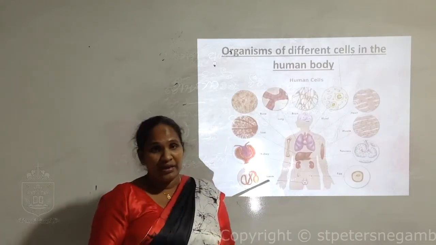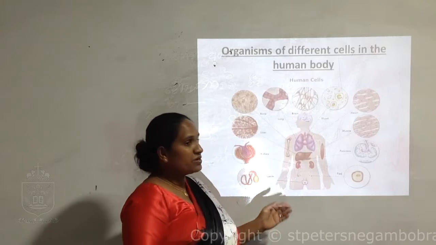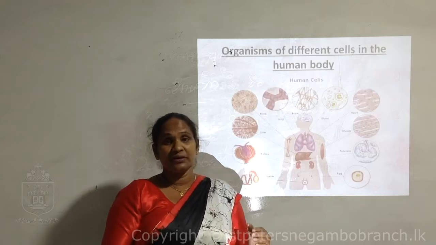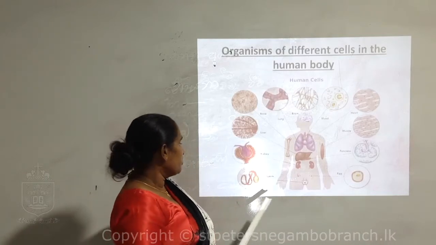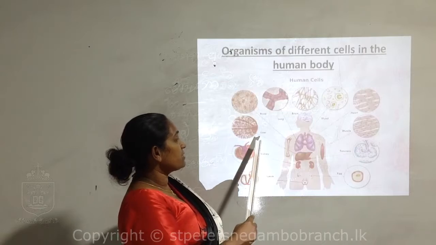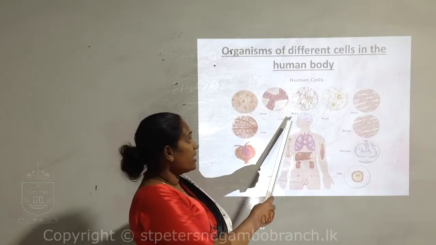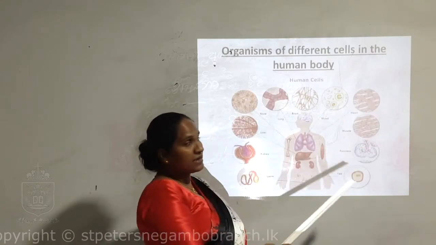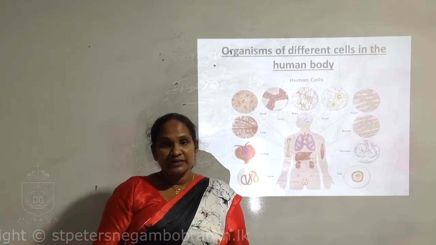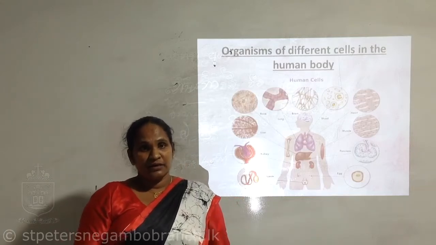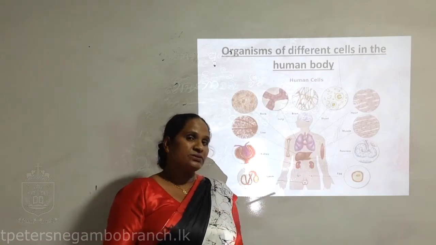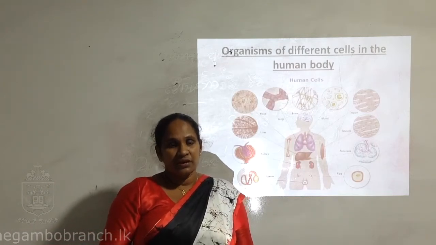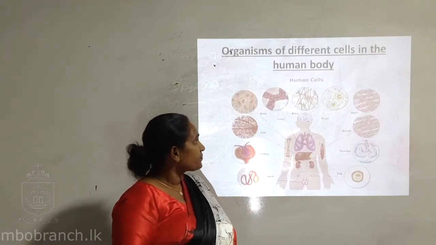Now let's see the animal body, especially the human body. This diagram shows different types of cells in the human body: sperm, kidney cells, liver cells, bone cells, lung cells, brain, blood, heart, muscle, pancreas cells. Like that, different types of cells are there as in plants. In these cells also organelles are there, cytoplasm is there, and metabolic reactions go on inside.